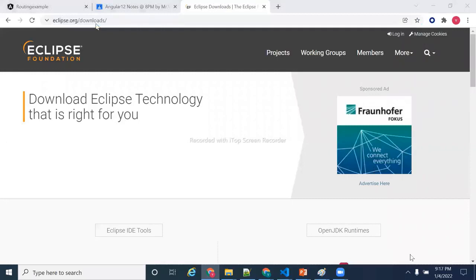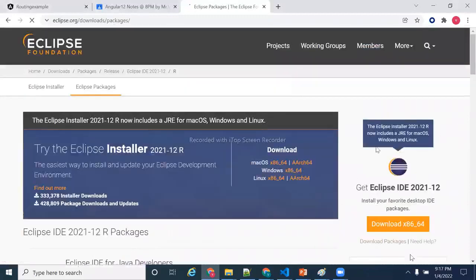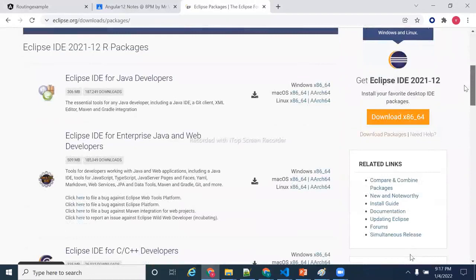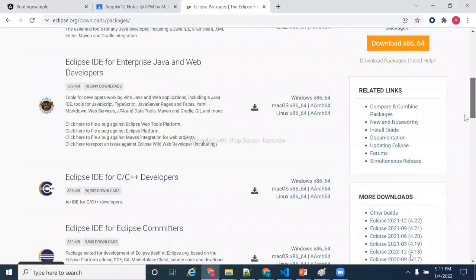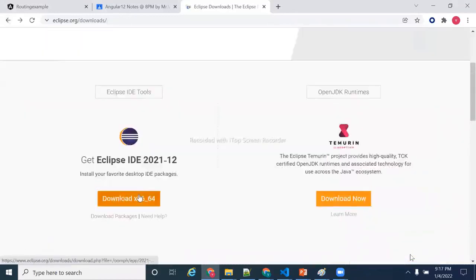You need to visit this URL and download. There is a download option, x86-64 if your operating system is 64-bit. If your operating system is 32-bit, download the other packages where you will have 32-bit packages also. You see here, Windows 64 and 32 bits, a lot of things are available, but nowadays no one is having 32-bit. With Windows, we have completely 64 bits only. Okay, right. Now we need to download and we need to install.